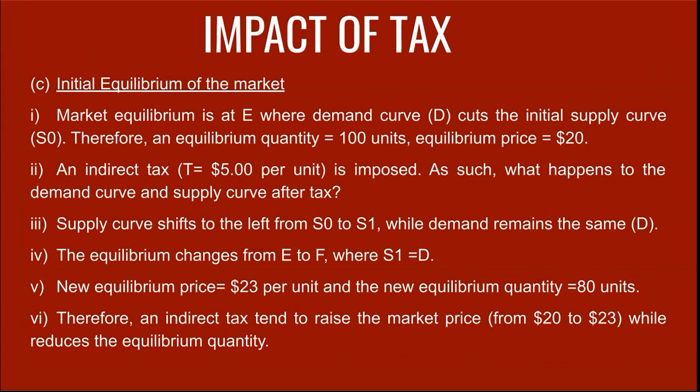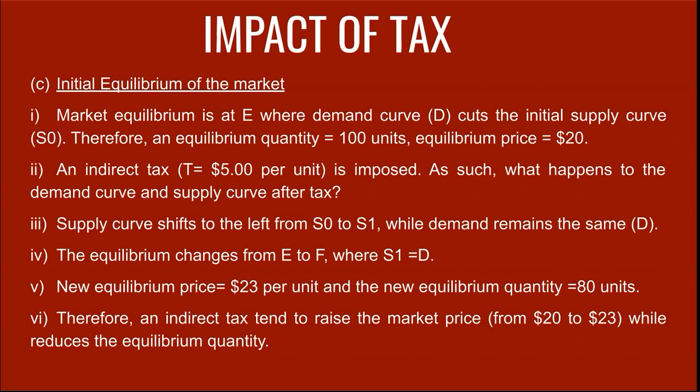So what happened to the demand and supply? The question mark is here to ask you what will happen to the demand. Nothing will happen to the demand. Demand will not shift either to the right or left, whereas the supply curve will shift to the left from S0 to S1. Therefore, a new equilibrium point is established at point F, where S1, the new supply curve, cuts the original demand curve.